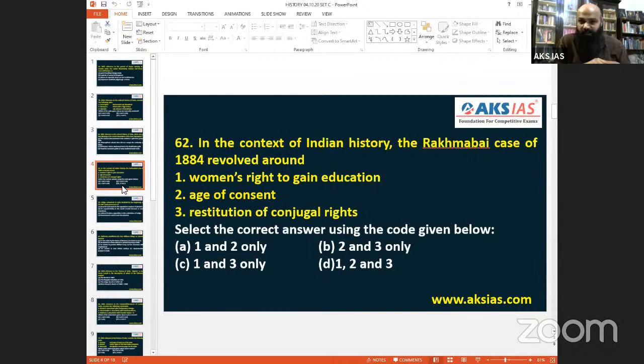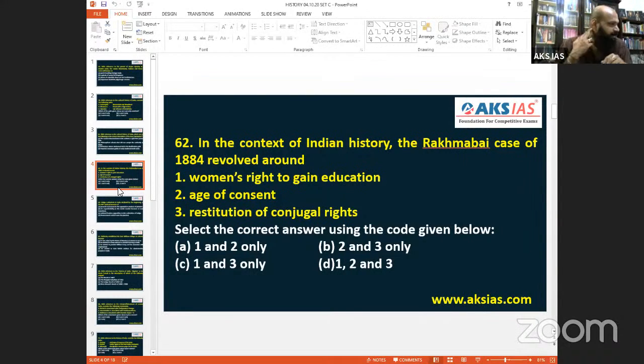I myself am a lawyer, so this is the kind of case that we learn. So Rukma Bai generally trends on women's rights. So the Rukma Bai case revolved around it. What we understand is Rukma Bai or Rukmi Bai, also Rakhma Bai, likewise it is said. This case happened in 1885. Okay, 1884 it is said, but 1885 we say the proceedings began. So even if you say 1885, no problem.